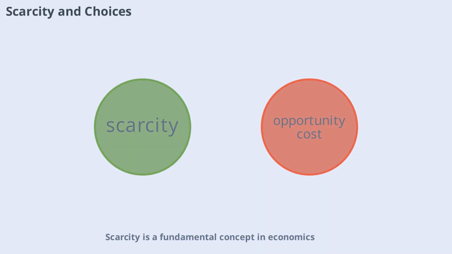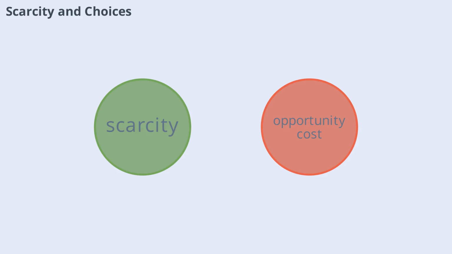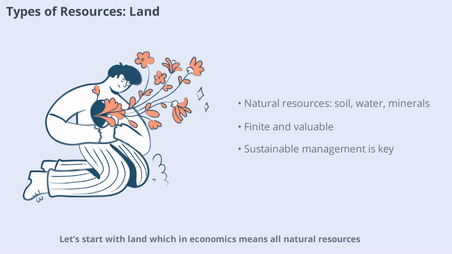Scarcity is a fundamental concept in economics. It means that resources are limited, while human wants are virtually unlimited. Because of scarcity, individuals and societies must make choices about how to allocate resources. This leads to the concept of opportunity cost, the value of the next best alternative foregone. Every decision, whether it's a government building a road or a family buying groceries, involves weighing costs and benefits. Scarcity forces us to prioritize and make the most of what we have, which is why resource management is so critical.